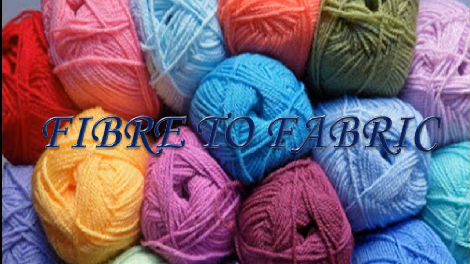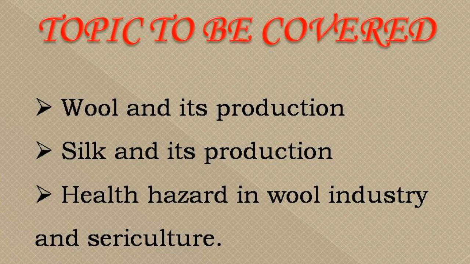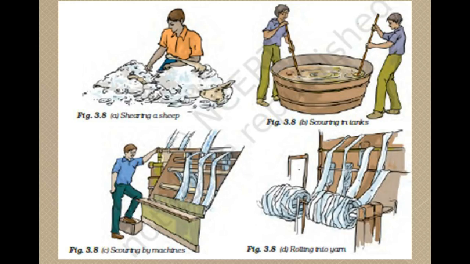Silk we get from silkworms and wool we get from sheep, yak, and so many different types of animals which have thick hair on them. So today we will read about the production of wool and its process. So in this video it is all about wool and its production. Before we start, we will see one picture. It all tells about the process of wool production.